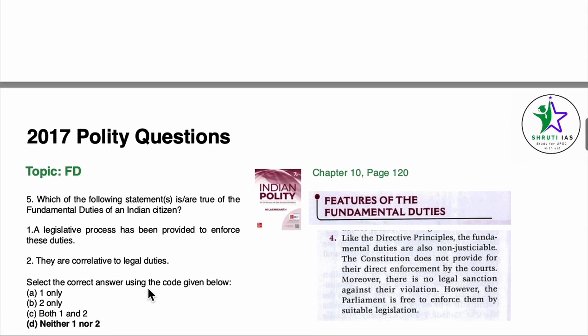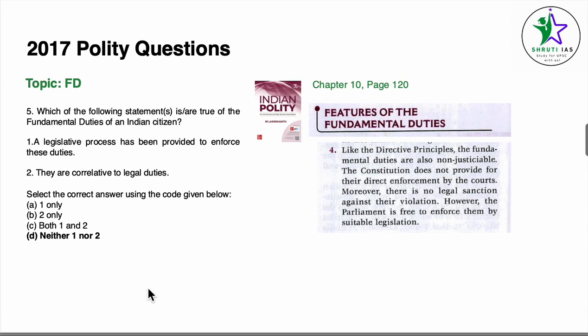Coming to question number 5, the topic is fundamental duties. Which of the following statements is or are true of the fundamental duties of an Indian citizen? First, a legislative process has been provided to enforce these duties. Second, they are correlative to legal duties. Now, we can find this answer in chapter 10 on page number 120, features of fundamental duties.